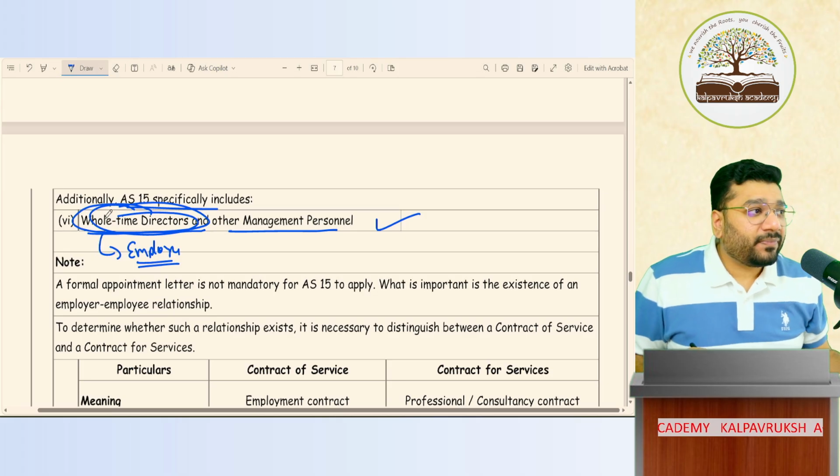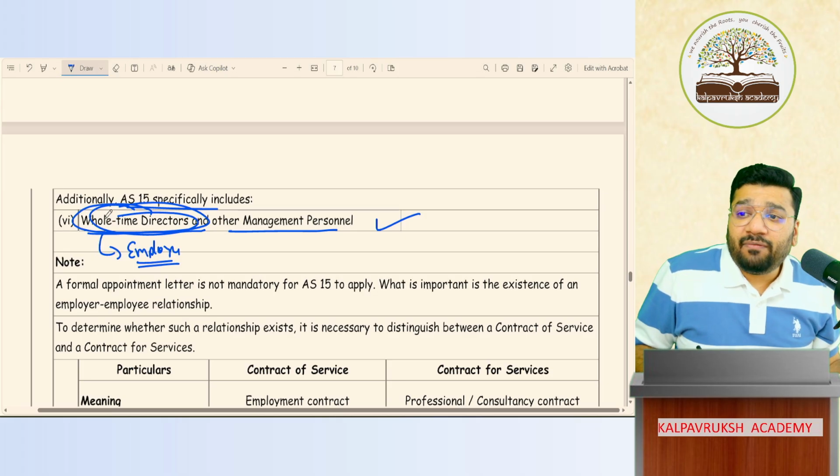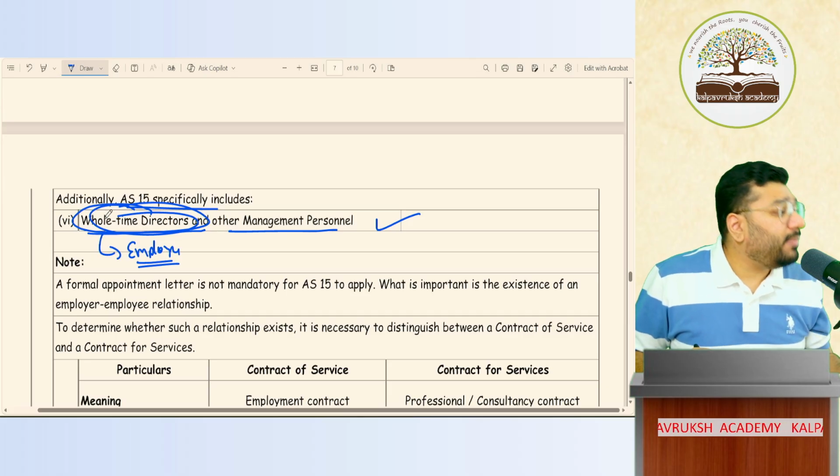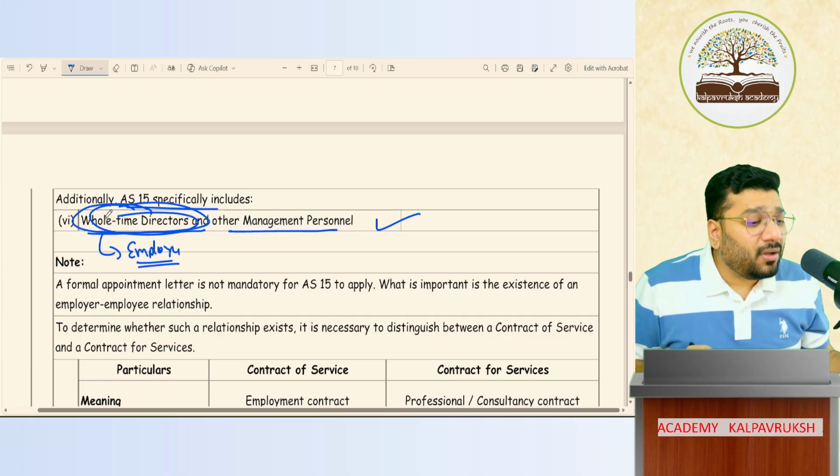So Mukesh Ambani is a whole-time director of Reliance Industries. So if any employee benefit is paid to him, accounting of such employee benefit should happen in accordance with Accounting Standard 15. Got it, not got it? Tell no.